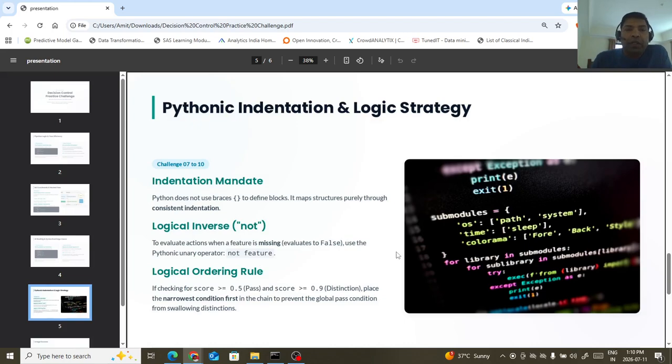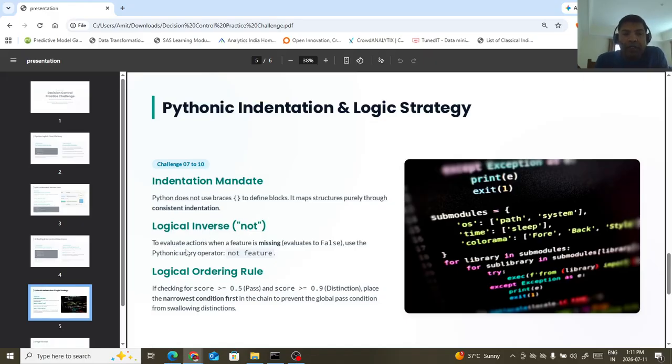Okay, so here is Pythonic indentation and logic strategy. Some more points. Python doesn't use brackets, or you can say curly brackets, to define blocks. It maps structures purely through consistent indentation. So like in other programming languages such as Java, we have to write our block of code by providing curly brackets, but in Python we do not have to write any brackets. So it is only through indentation that we can handle the blocks of code.